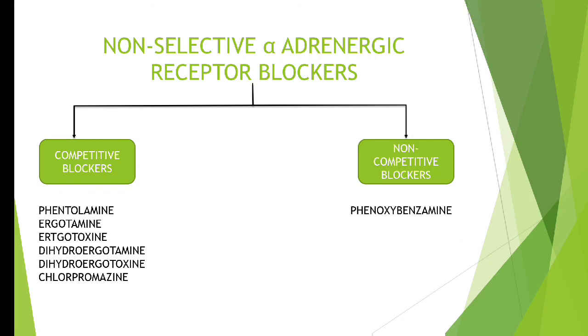Okay, now here are a few examples I have given of these classes. Examples of competitive blockers are phentolamine, ergotamine, ergotoxin, dihydroergotamine, dihydroergotoxin and chlorpromazine. Okay, and we have a single example of non-competitive blockers, phenoxybenzamine. That's it.